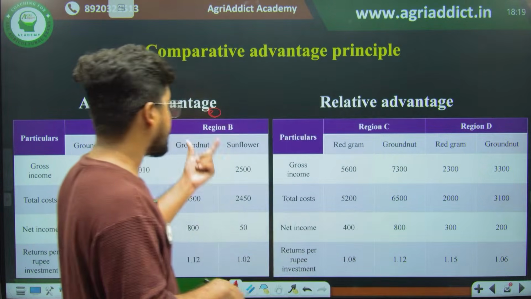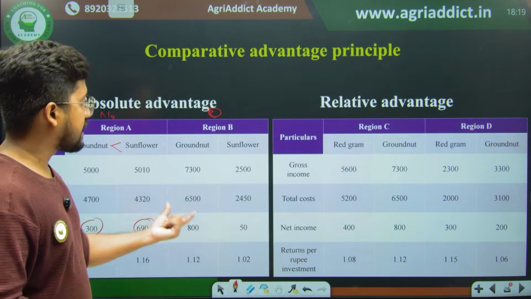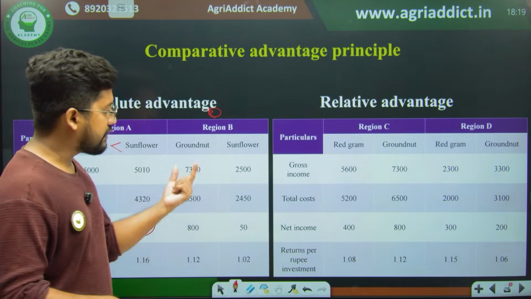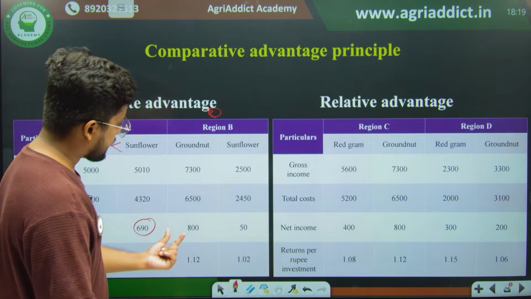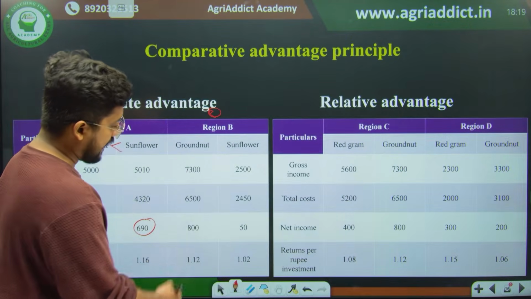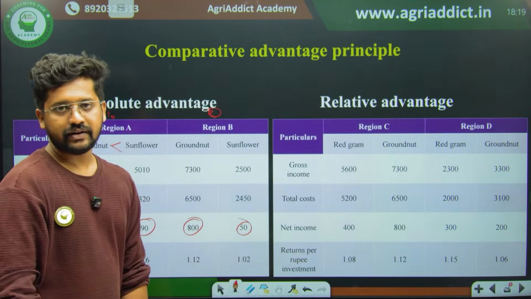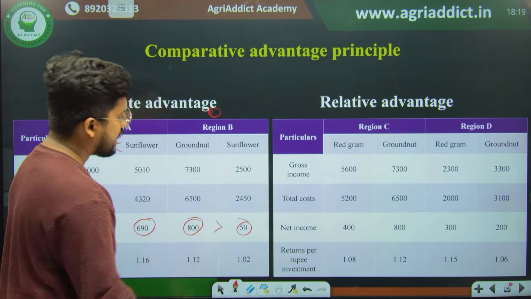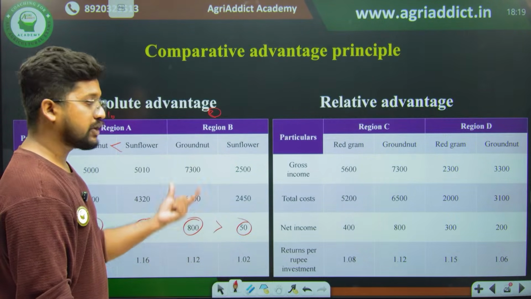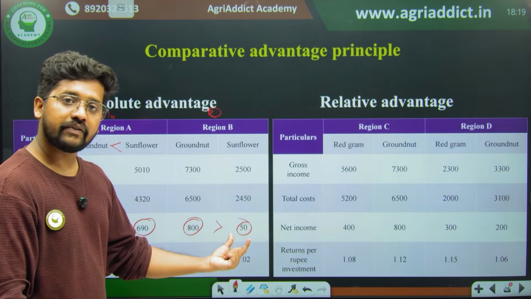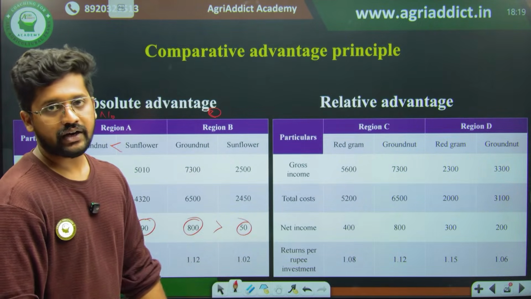Similarly, when we are checking region B, the same crops are cultivated on the same piece of land, and when we check the net income, we can understand that groundnut has more profit here and sunflower has lesser profit here. So therefore we can say that the absolute advantage is for groundnut in region B, compared with the case of sunflower here. I hope you got my point.